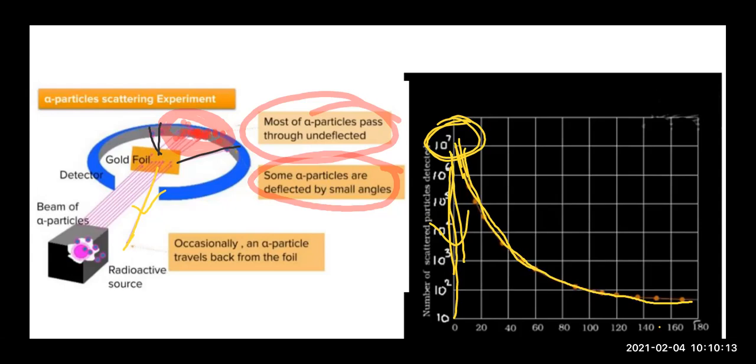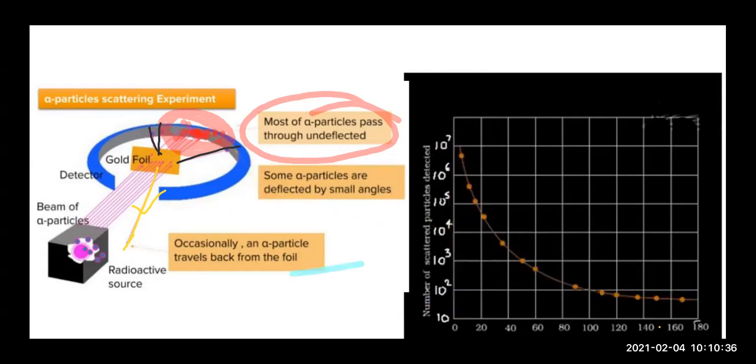So very few alpha particles are getting scattered at greater angles. Some of the alpha particles are getting scattered at very small angles. Maximum alpha particles pass straight through the gold foil without any deflection. So this is the graph of number of alpha particles deflected versus the scattering angle.